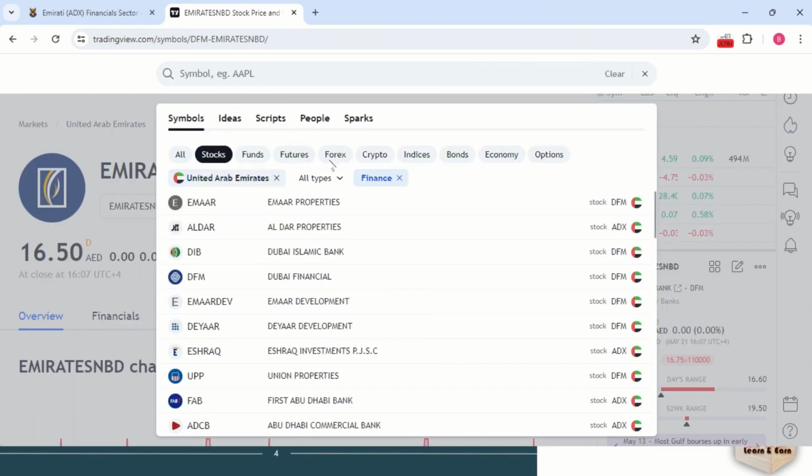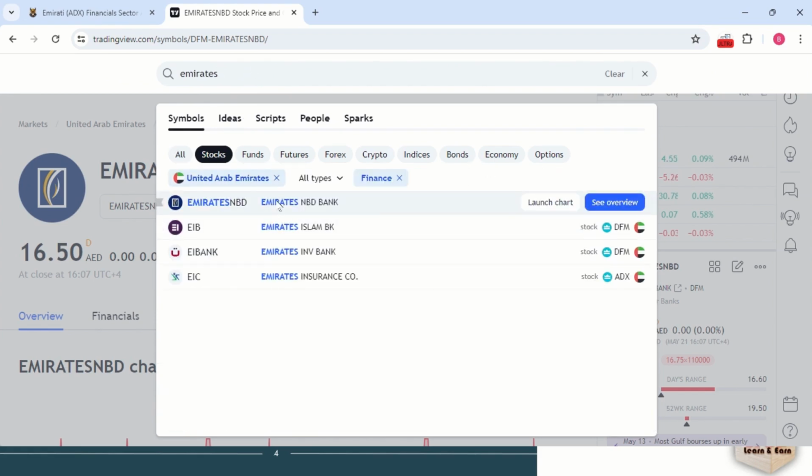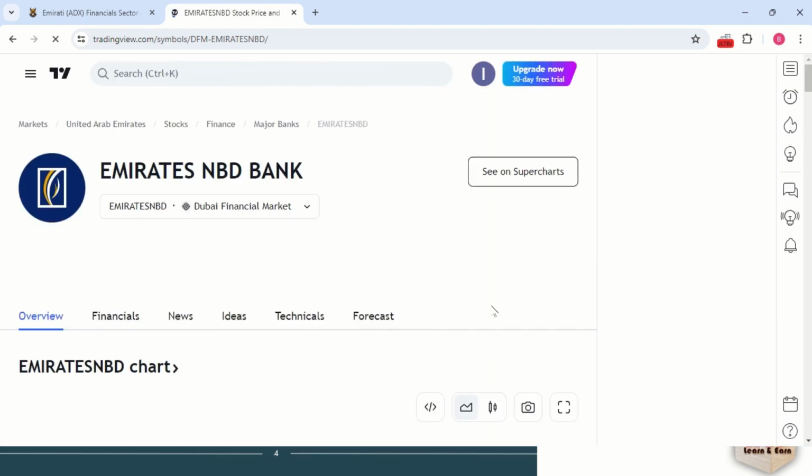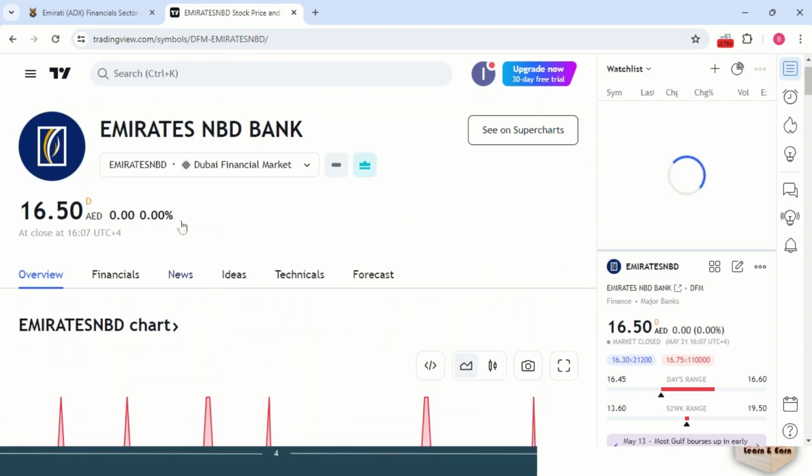Whichever company you require, you can go here and type it, and it will come. I already selected Emirates NBD here. From here it will show the chart. The current price is 16.5, and from the right side corner you can see the metrics that are available.